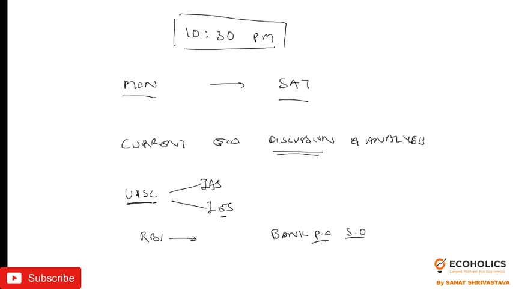Aftab is saying something, so we'll discuss that. First he's saying that the reasons for the shortfall of the revenue are the following. Number one is slowdown in economic growth. Obviously, slowdown in economic growth is the major reason, because if economic activities are less, it means demand is less. If demand is less, people are not spending more on consumption. If they are not buying, it means they are not paying indirect taxes.